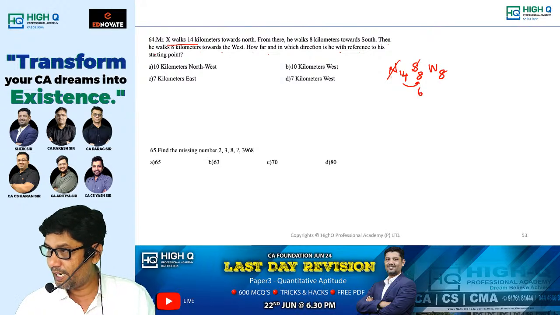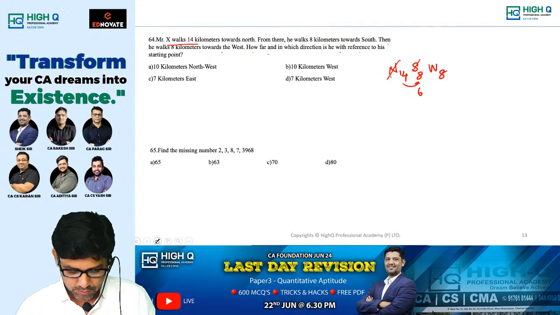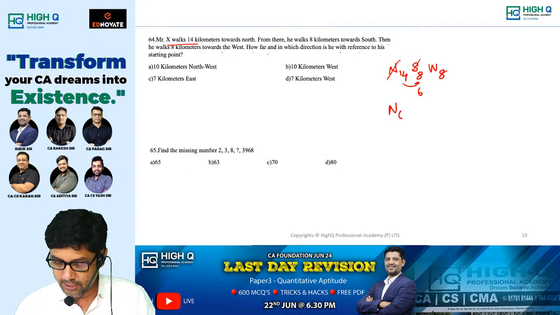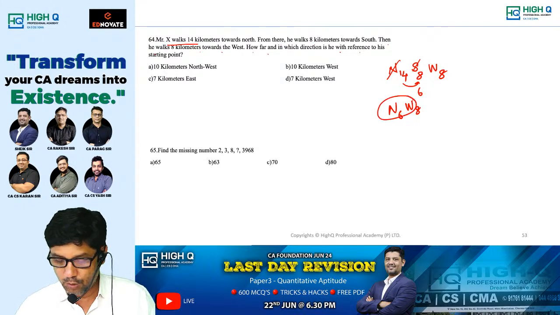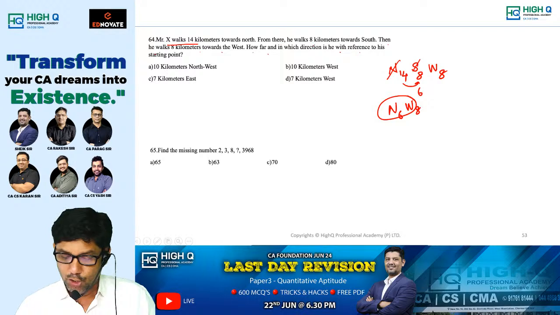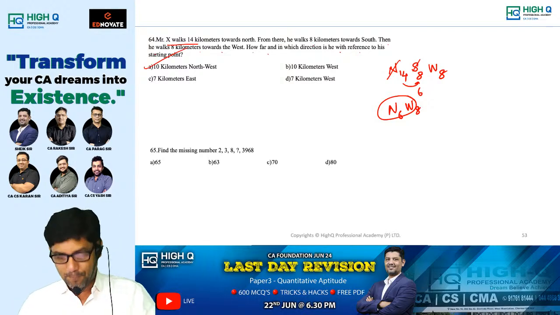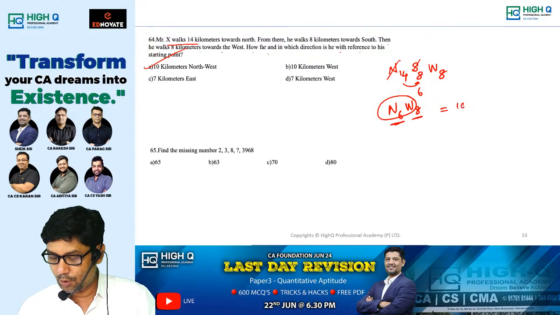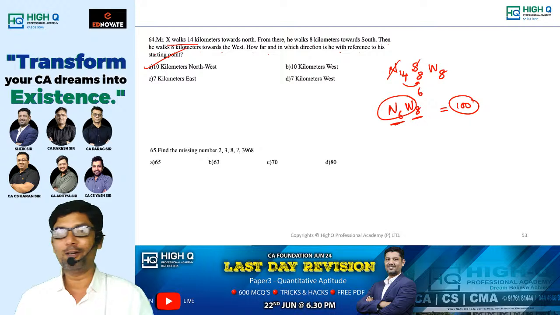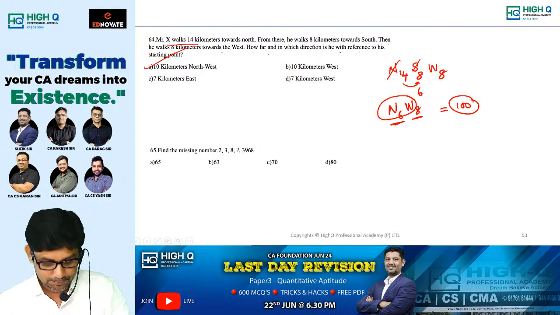So here, which is the greater side? North. So north 6, west 8. Am I right, my dear? So direction is northwest. That is done. Sir, only one option with northwest, sir. And even Pythagoras triplet. 6 square plus 8 square is equal to 100, which is equal to 10 kilometer. My dear, without drawing you can do it.